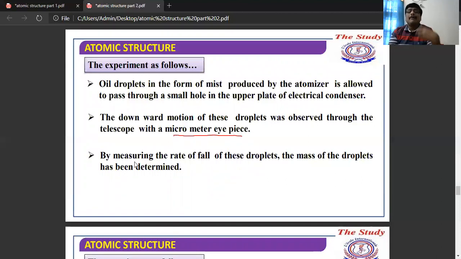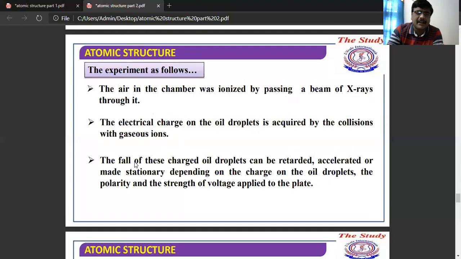By measuring the rate of fall of these droplets, the mass can be determined.